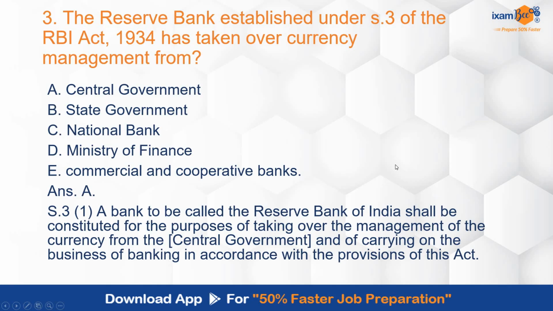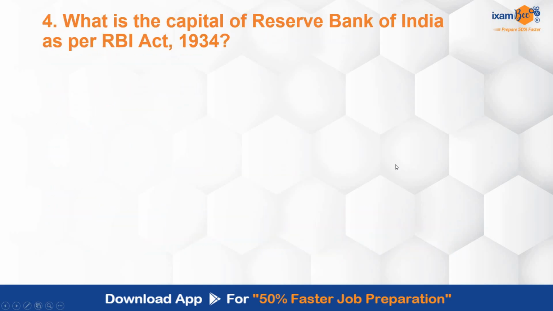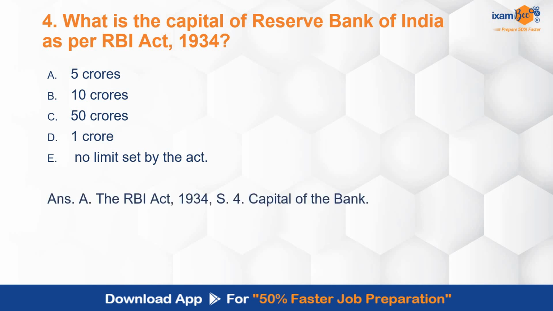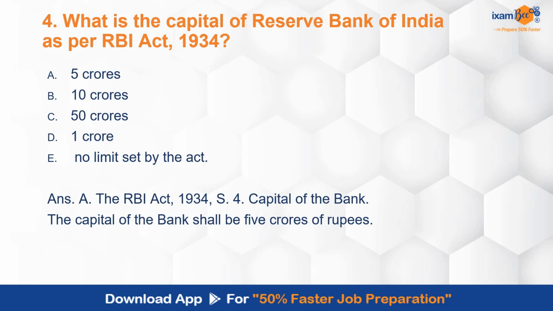What is the capital of Reserve Bank of India as per the RBI Act 1934? 5 crores, 10 crores, 50 crores, 1 crore, no limit set by the Act. Correct answer is A. Section 4, capital of the bank, it shall be 5 crore of rupees. Section 4 covers this point.